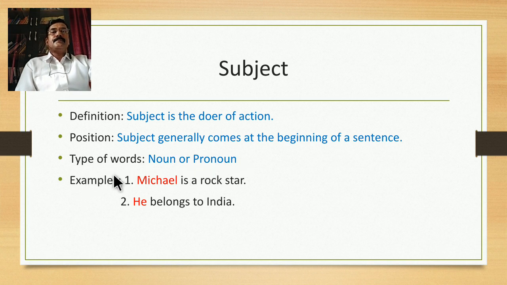For example, Michael is a rock star. In this particular sentence, the word Michael, which is in red font, is a noun, comes at the beginning, and is the doer of the action, that is called the subject. And the second sentence is he belongs to India. So here the pronoun he stands for Michael. So Michael is the subject in the first sentence, and in the second sentence he is the subject.